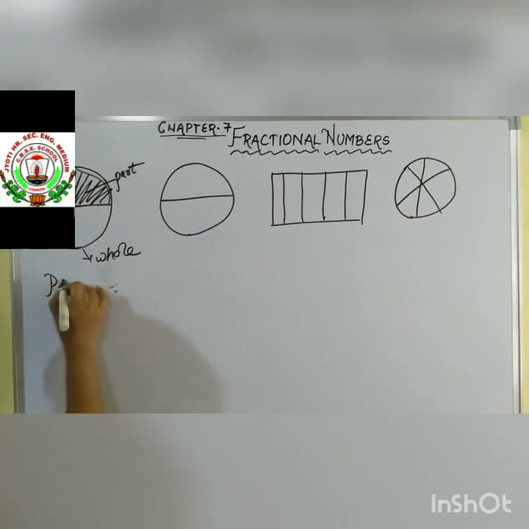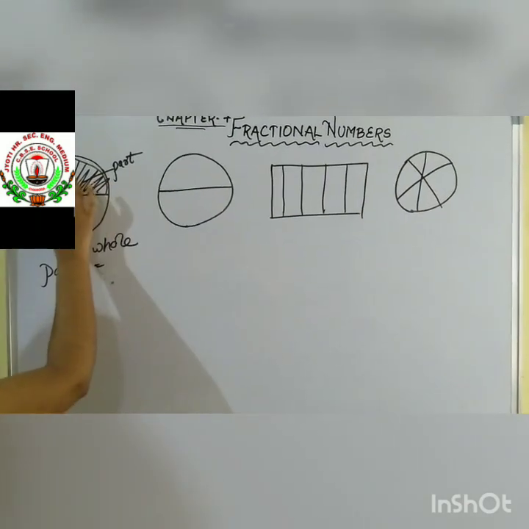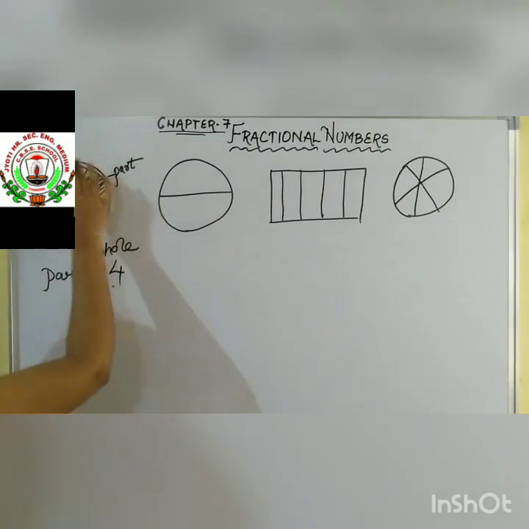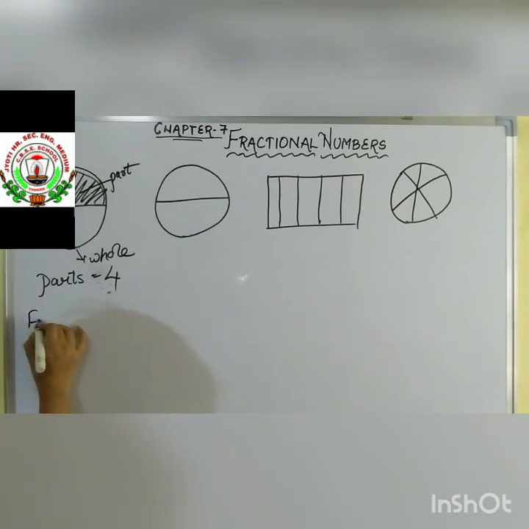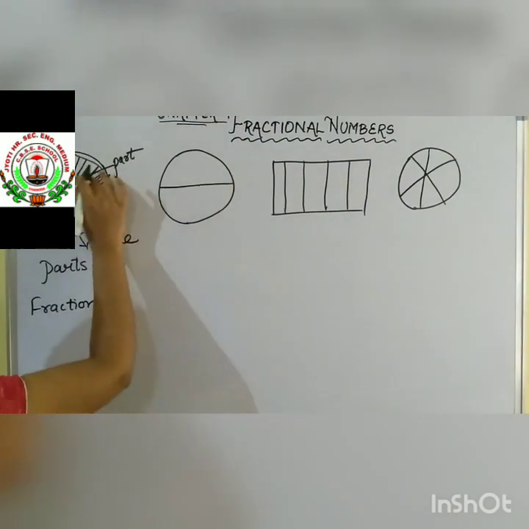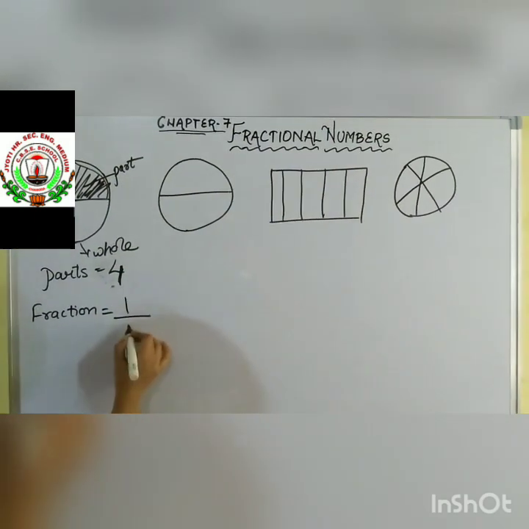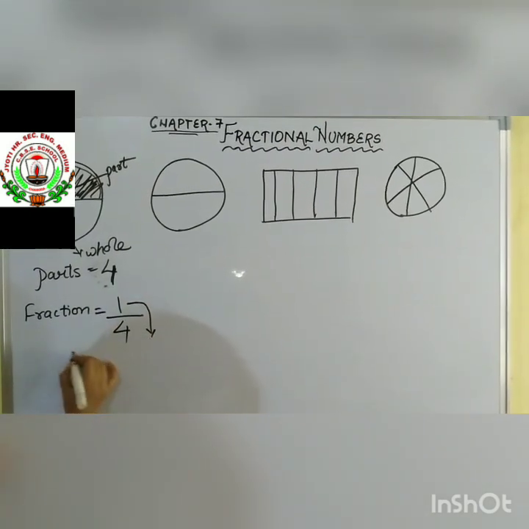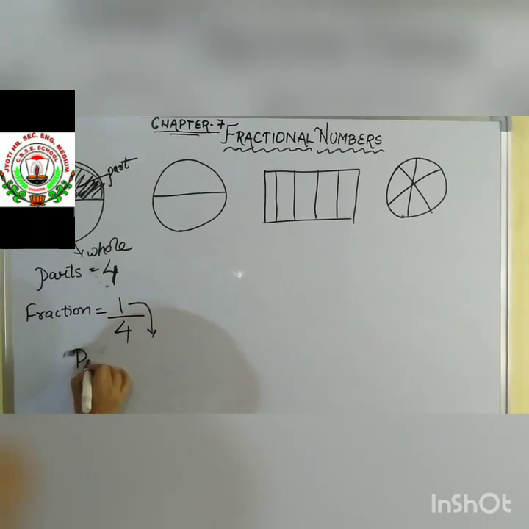If I am going to ask you how many parts are being made in this circle, count 1, 2, 3, 4. How many parts? 4 parts. Okay. And there is one circle in this. So, how to write down in the fraction form? If you are considering this one part and the total number of parts we are having is 4, in the first side, we will write down parts taken.